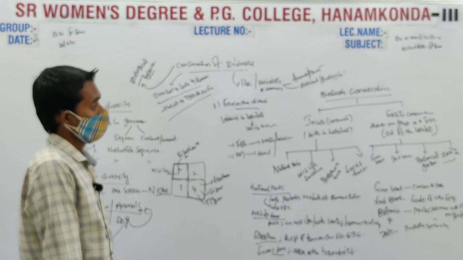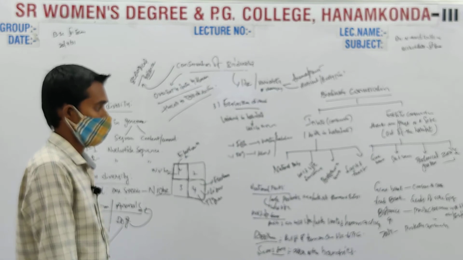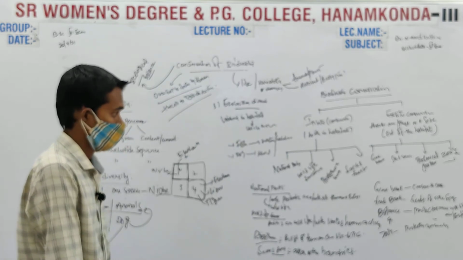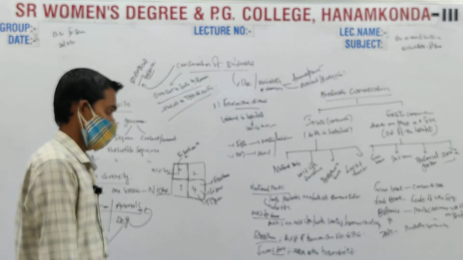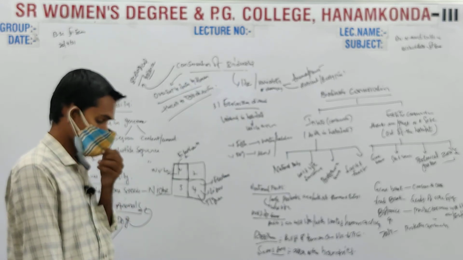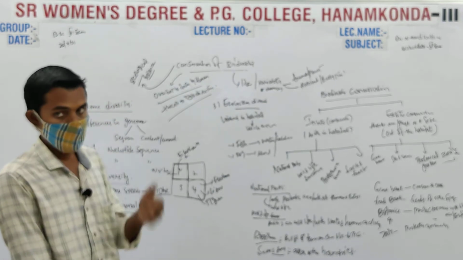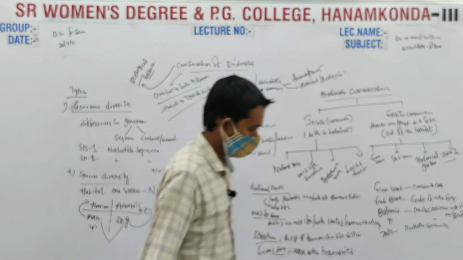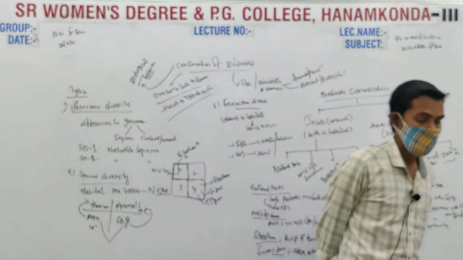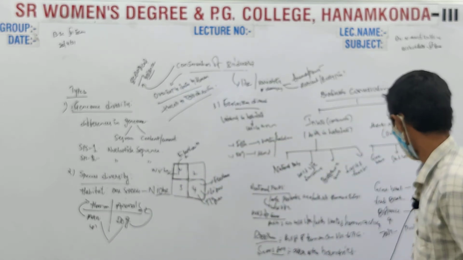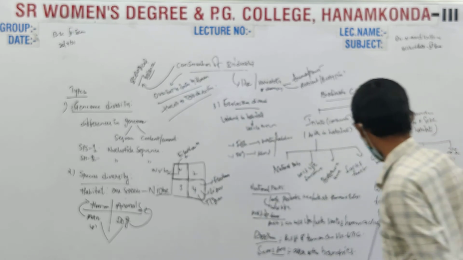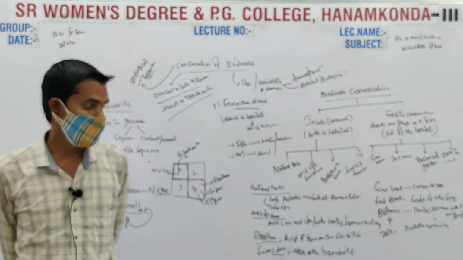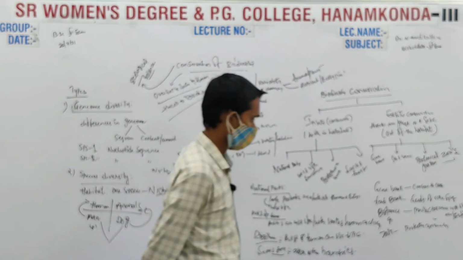So ex situ conservation includes the gene bank, where we conserve the DNA of different species. Whenever a species goes extinct, the DNA of the species can be used for further steps. That is the gene bank. Next, seed bank, where seeds of rare species are stored. Coming to botanical gardens, these are protected areas where limited or extinct species are protected.